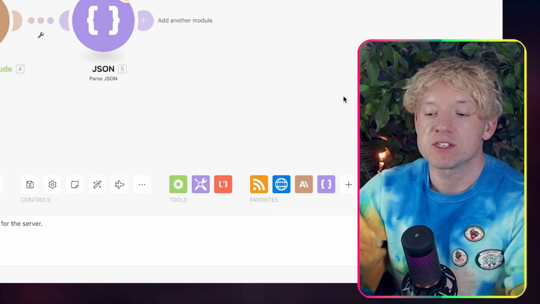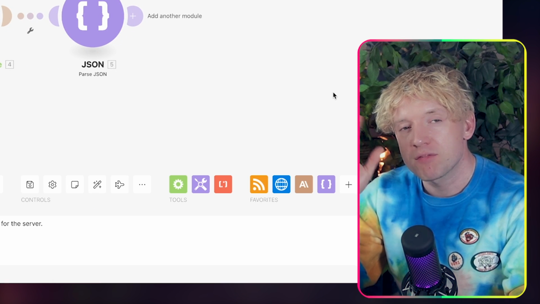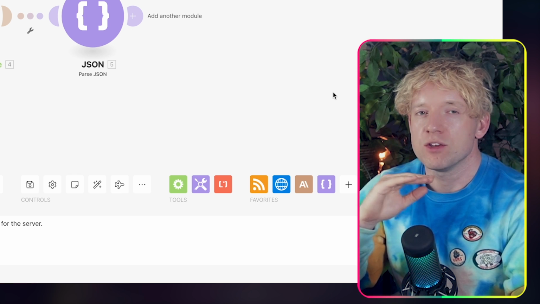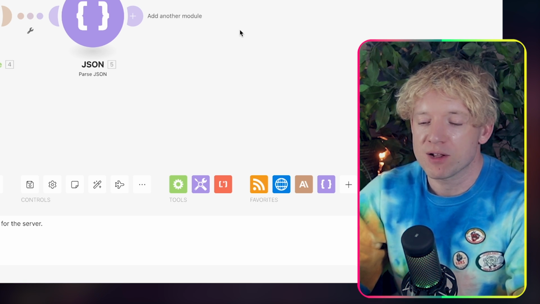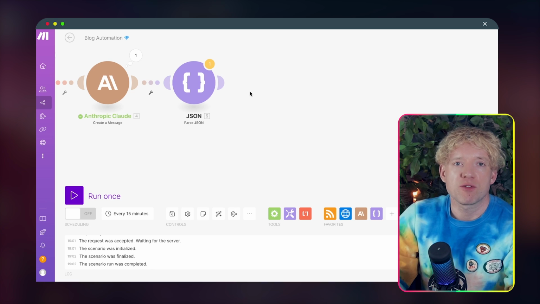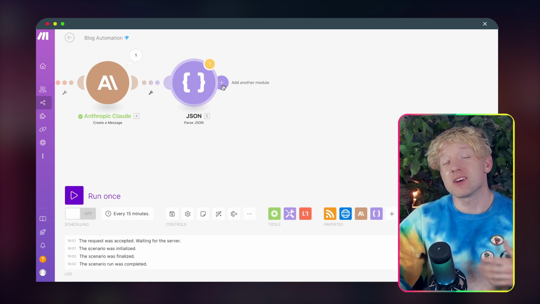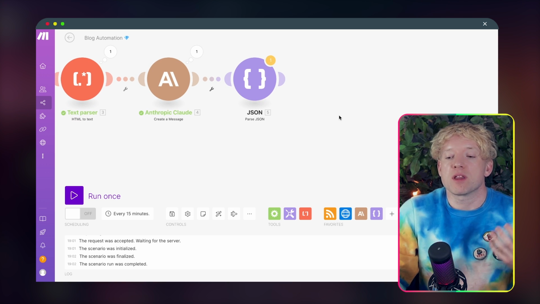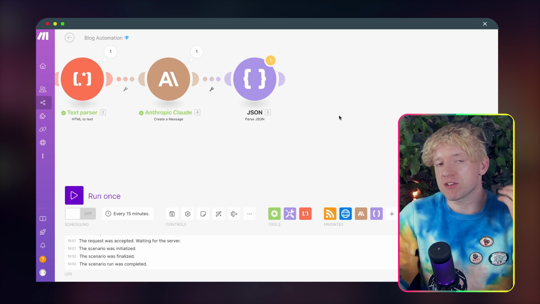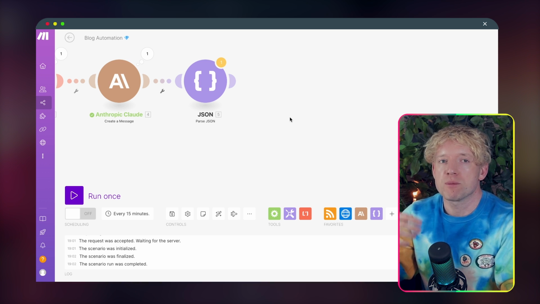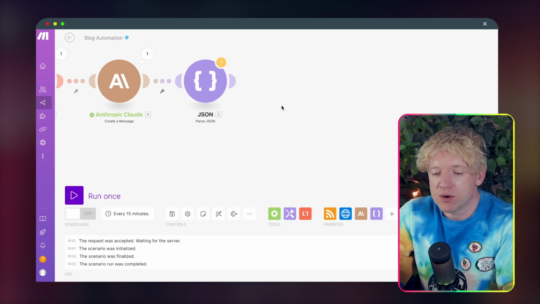And guys, this is the reason why I use Anthropic, because if that JSON string zigs when it should have zagged, it colons when it should have semicoloned, you're up creek without a paddle, basically. You're done for. That's why you need it to be reliable. And that's why the reliability is so important. If this ever fails, it could just be due to the randomness of the model. So 1 out of X 100 times or 20, 30, 40 times, it may not work, but that's okay. You can rerun it, and that's just part of the variability of it. That's also the reason why I'm using Anthropic over OpenAI. I just find it to be way more consistent.